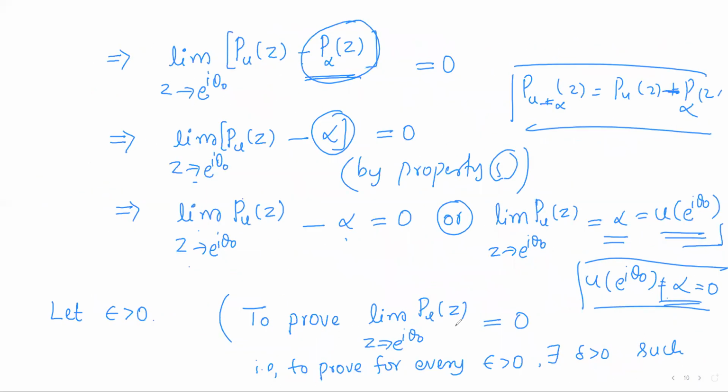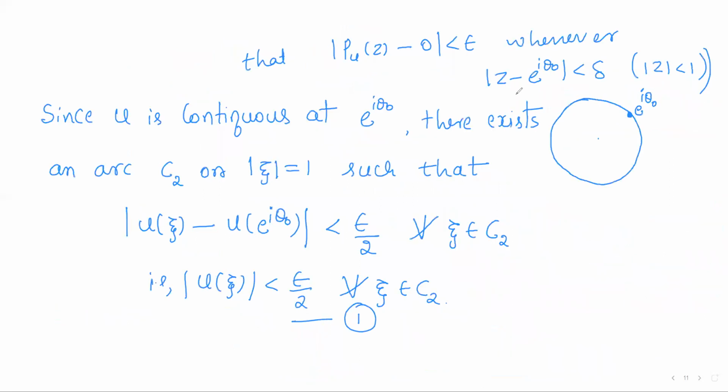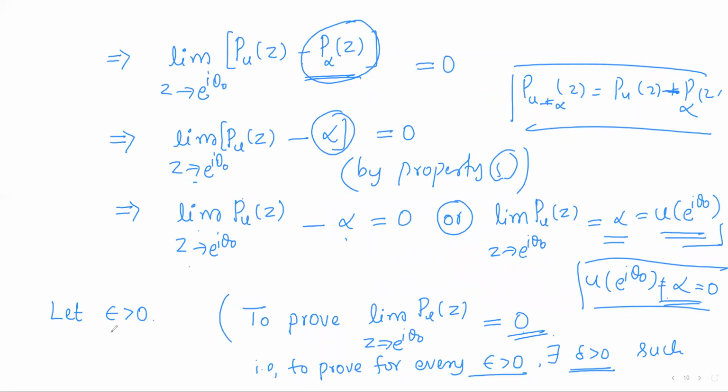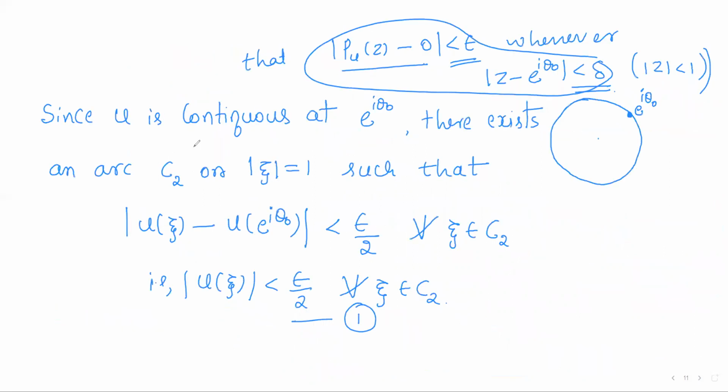So how can we prove it? Using the limit definition, to prove that limit Pu(z) as z approaches e power i theta naught is 0, we have to prove that for every epsilon there exists a delta such that whenever the distance between z and e power i theta naught is less than delta, the distance between Pu(z) and 0 is less than epsilon. So let epsilon greater than 0 be given.